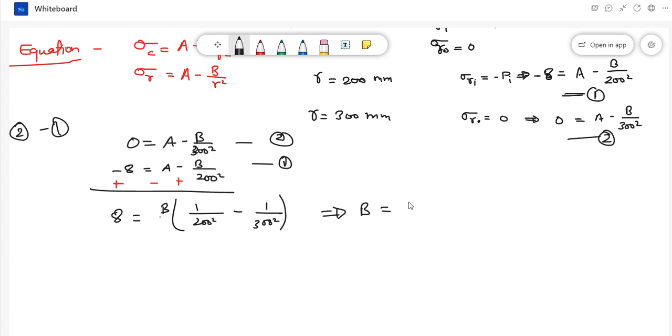Once you solve, I will write how much value I am getting. 1 by 200 square minus 1 by 300 square, this 8 divided by answer. So I am getting B is equal to